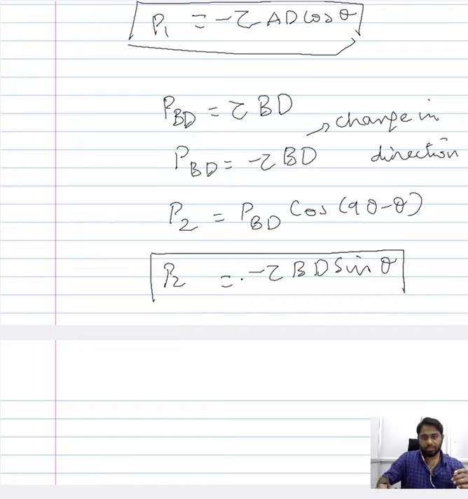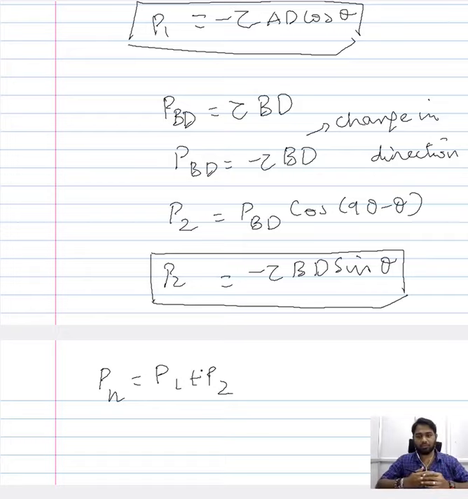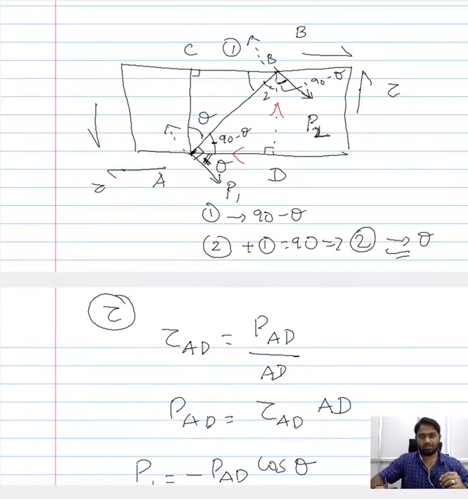So what you have ultimately arrived at is two loads acting at points A and B, which are perpendicular to the region of interest AB. The ultimate load that is perpendicular to the overall region AB would be P1 plus P2. The two loads that we have so far considered each include one of the segments of the shear stress acting on the material. P1 includes the shear stress acting in, let's say, the horizontal direction, and P2 includes the shear stress acting along the vertical direction.